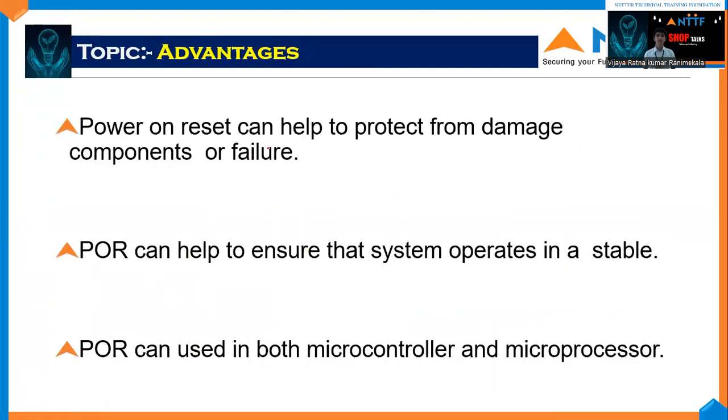Microcontroller and microprocessor circuits will be set at a normal level, a normal circuit level voltage. Advantages: power on reset can help to protect components from damage or failure. When an overflow of current is applied to a circuit, the reset pin will help to solve that. POR can help to ensure that the system operates in a stable state. When there is an unstable condition, the reset pin will help to operate in a stable state. POR can be used in both microcontroller and microprocessor operations.